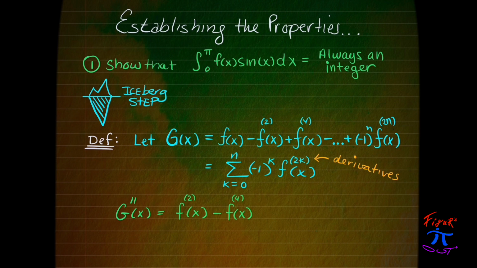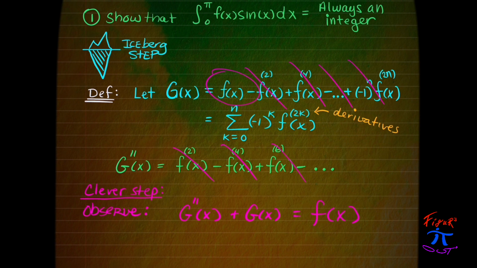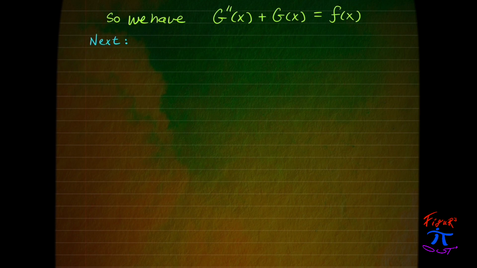So next, if we compute the second derivative of g, we get the second derivative of f minus the fourth derivative of f plus the sixth derivative of f, and so on. And then the clever observation is that if we were to add g double prime, or the second derivative of g, with g itself, all that would be remaining is f of x. Now, why this is important is also not very clear at the moment, but we've established that g double prime plus g is equal to f of x.